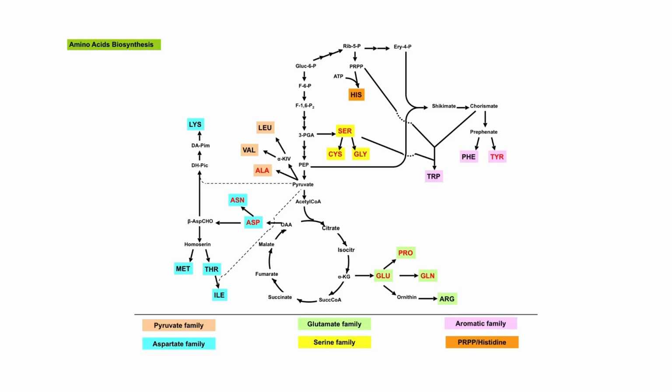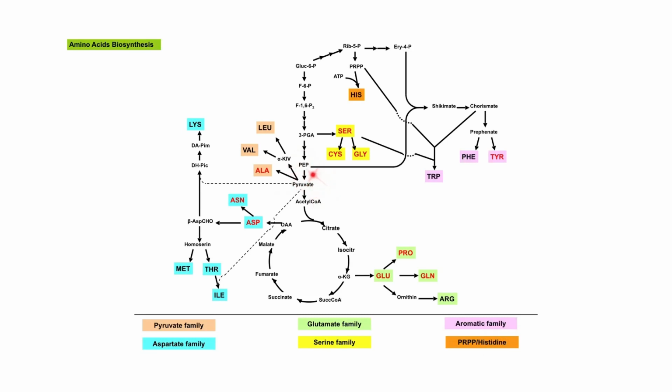Therefore, here in total, we have 6 groups of precursor families: pyruvate family, aspartate family, glutamate family, serine family, aromatic family, and the phosphoribosyl pyrophosphate or histidine family.